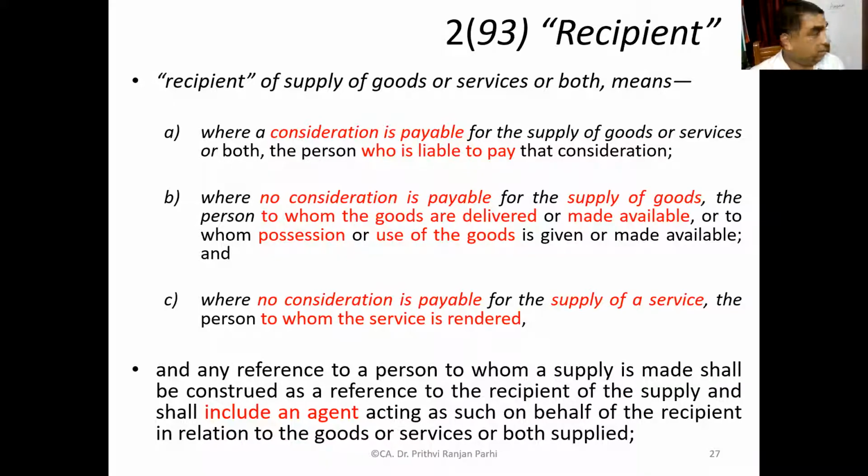Because in this situation, consideration is payable. If it is payable, oh, sorry, what you told. So once again, I'll show you. You read it once again. When consideration is payable for supply of goods, the person who is liable to pay. Your answer was B, right? But whether B is liable to pay. If it is cash on delivery, then B is liable to pay.